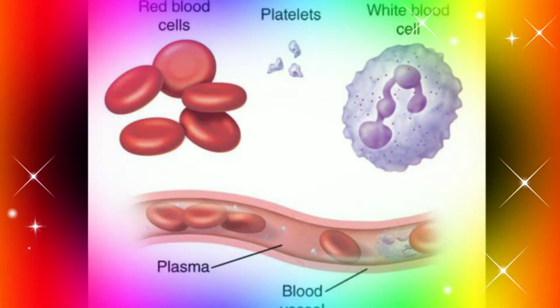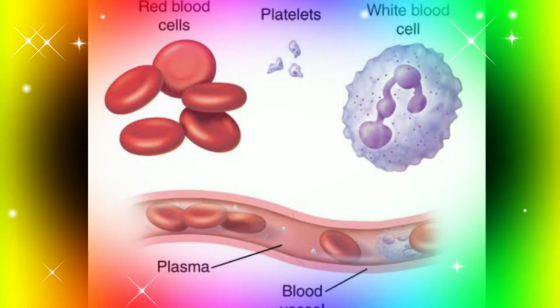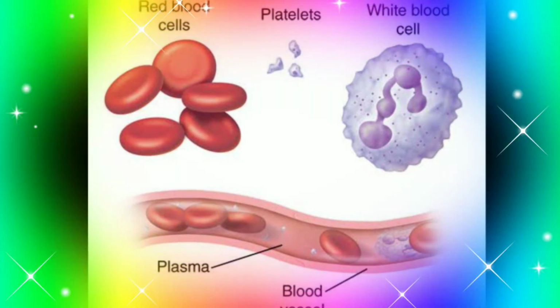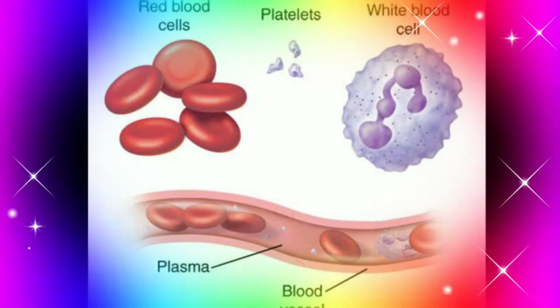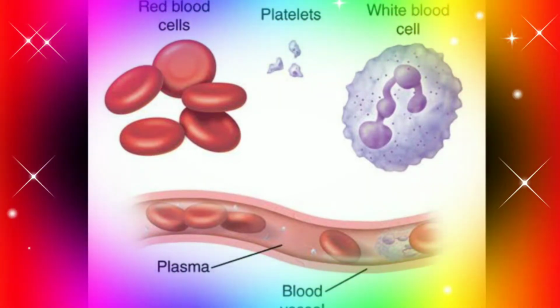And the second is blood cells. So there are mainly three types of cells. The first is red blood cells, that is RBCs. Second is white blood cells, that is WBCs. And the last one is platelets.